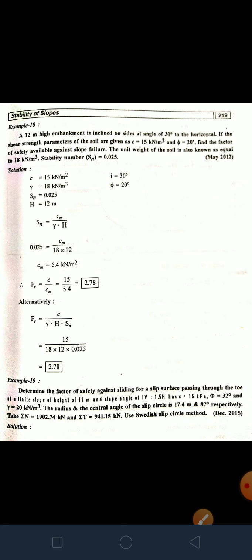Alternatively, FC is equal to C upon gamma into H into SN. So FC is equal to 15 divided by 18 multiplied by 12 multiplied by 0.025. So FC is equal to 2.7878. So in this way we can find factor of safety of the stability of the slope.